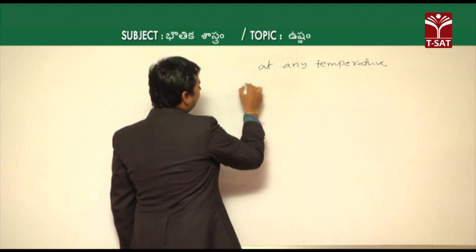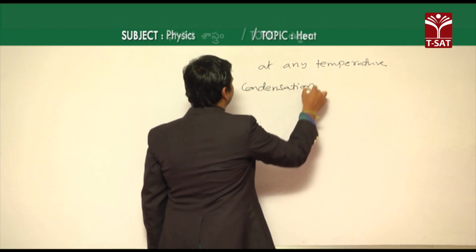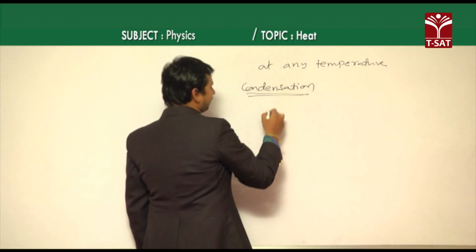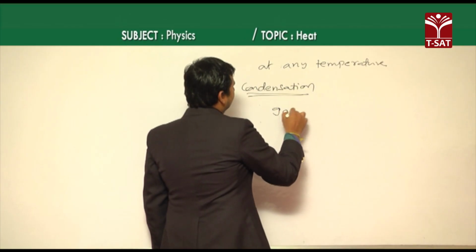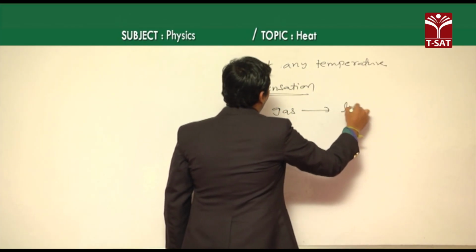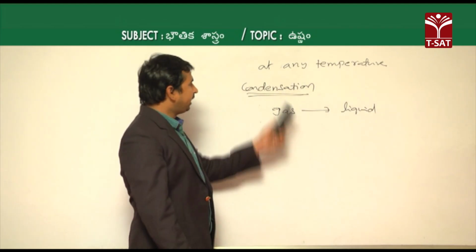In the condensation process, the gaseous phase converts into liquid at any temperature.